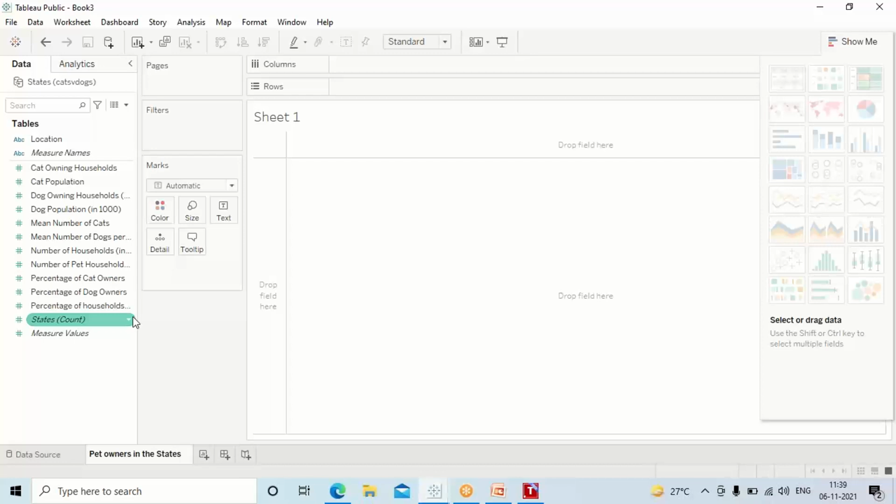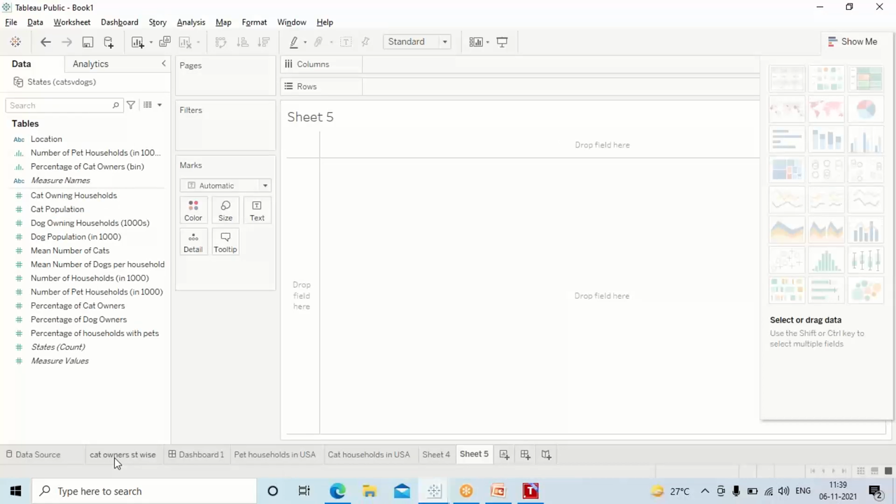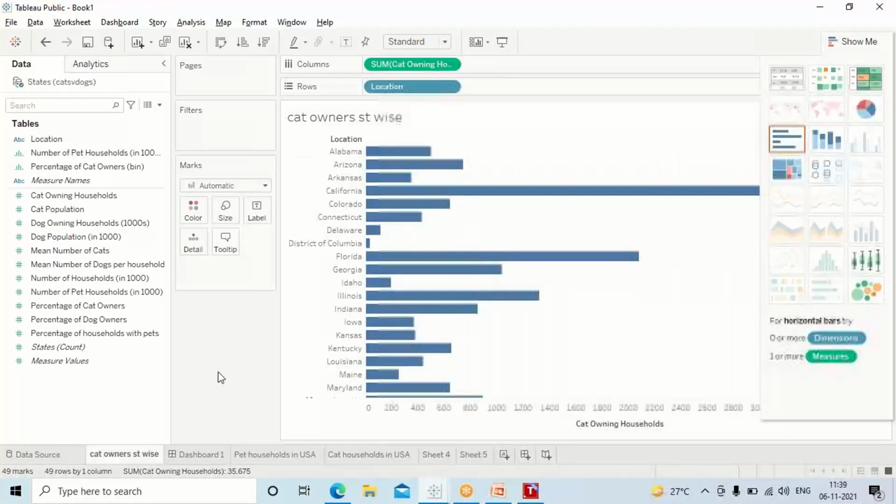Just taking that for the sake of it, guys. I have made one for you already, I just want to show that to you. See, cat owners state-wise. I have created only the cat owners state-wise. So these are the cat owner states, and these are the cat owners. If you look at it, as I move my mouse, things are changing accordingly as well.